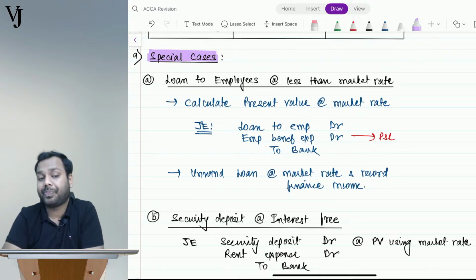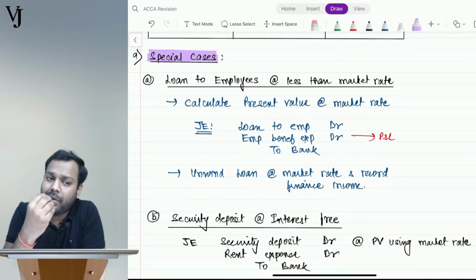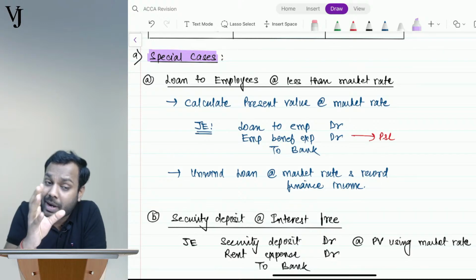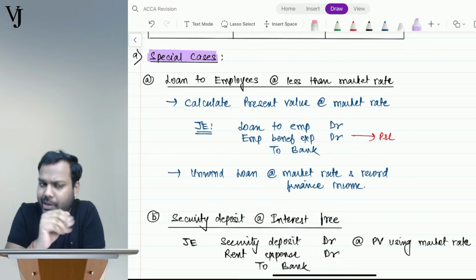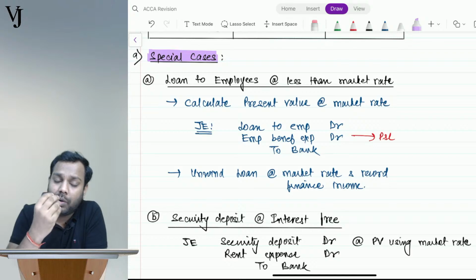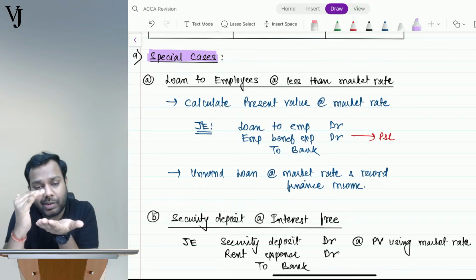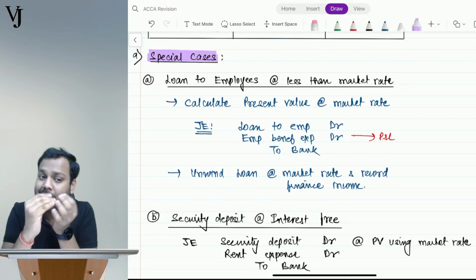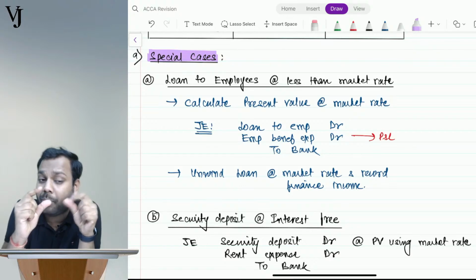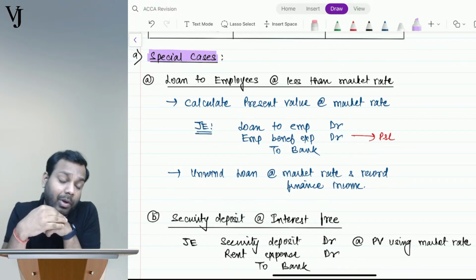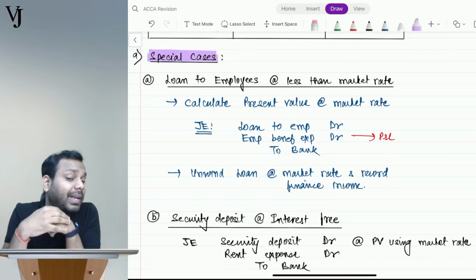Now understand. If I am giving the loan to employees at general market rates, it is already discussed, not a special case. But if I am giving a loan to my employee at, let's suppose market rate is 10%, and I have given it at 6%, I have given some benefit to my employee, because he is my employee.